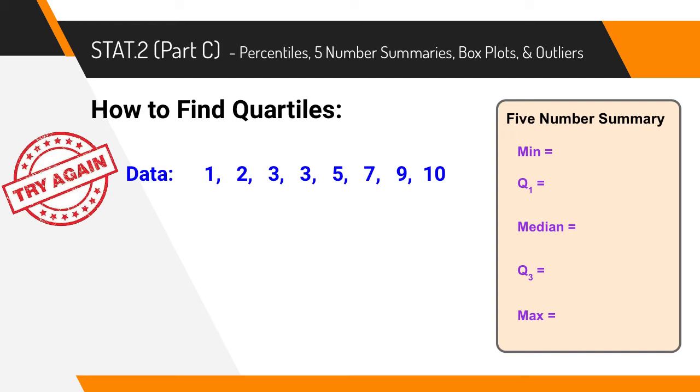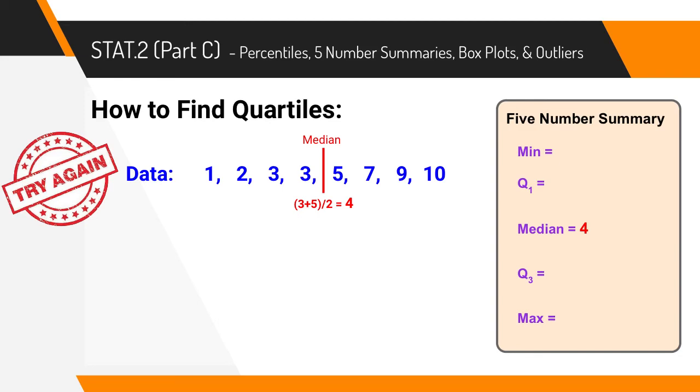Let's look at another example. So we are going to start this example by trying to determine the median. If you look at this list of numbers, there's not an individual number that's exactly in the middle. So what we're going to need to do is to try to figure out what would be the middle or the median between 3 and 5. So we're going to try to figure out the middle there.